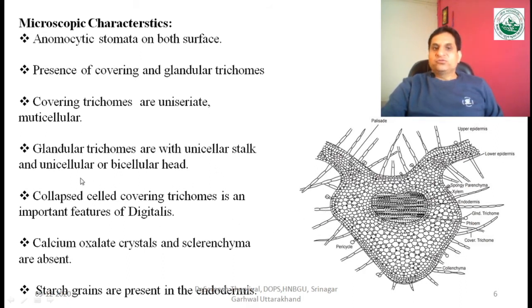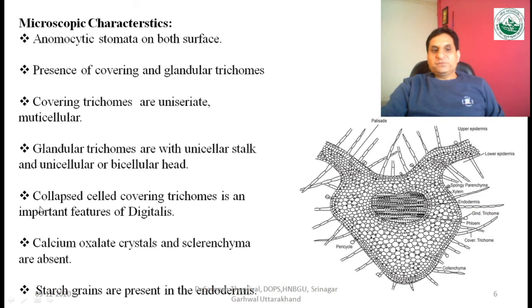About all these trichomes we have already discussed in the evaluation of crude drugs, where we studied microscopic evaluation. That topic has already been covered, and if anybody has confusion about these terms, they can refer to that topic to find out what glandular trichomes are, what covering trichomes are, and how many types of covering and glandular trichomes there may be.